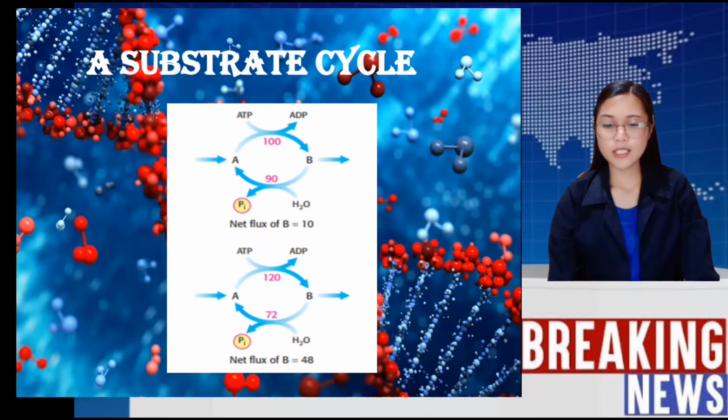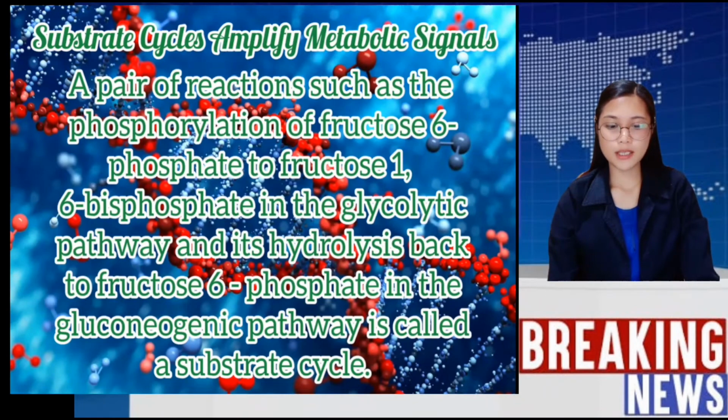Despite such extraordinary circumstances, substrate cycles now seem likely to be biologically important. One possibility is that substrate cycles amplify metabolic signals. This amplification is made possible by the rapid hydrolysis of ATP.